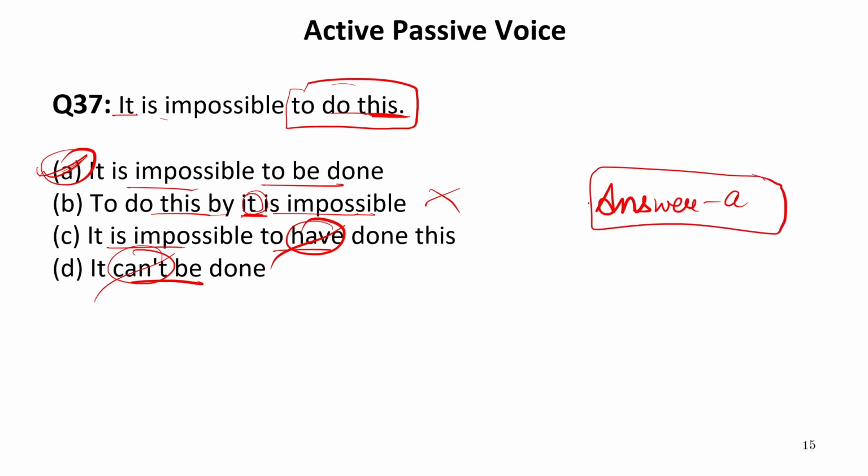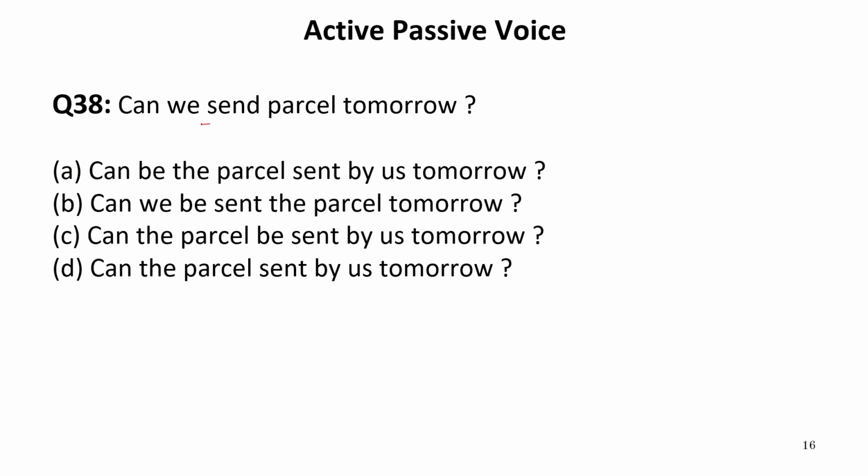Now let us move to the next one. Can we send parcel tomorrow? Now this is an interrogative sentence. So it has to be in the structure of an interrogative sentence only in the case of passive voice as well. Now, can we send parcel? It means the sentence contains a modal, then we have verb first form. So if we have to convert this sentence, obviously we need be, then verb third form, that is sent.